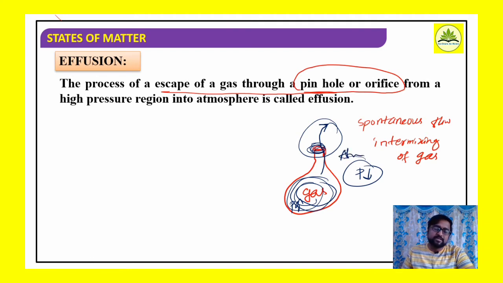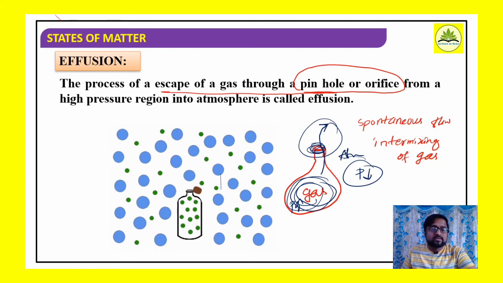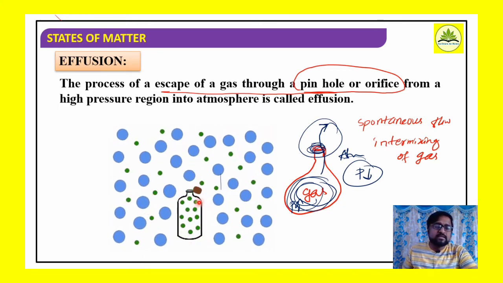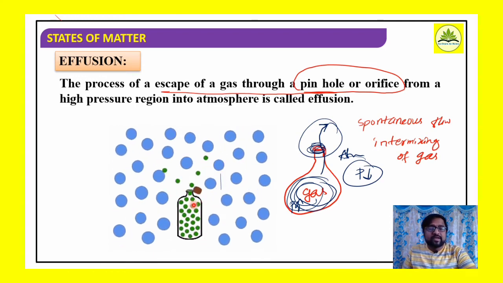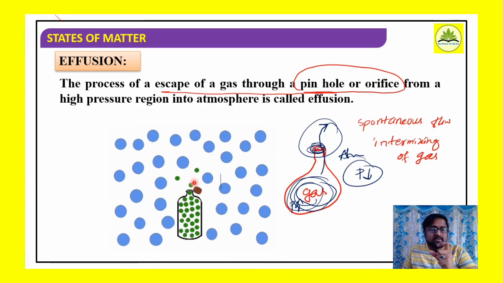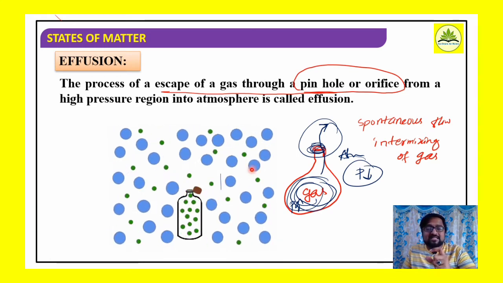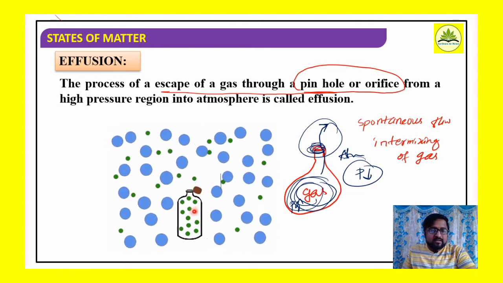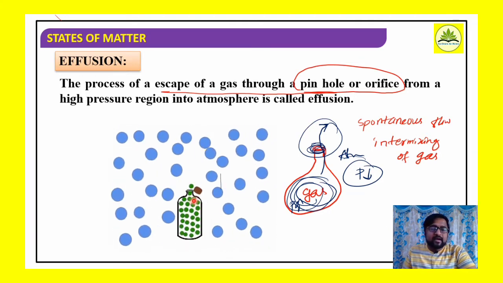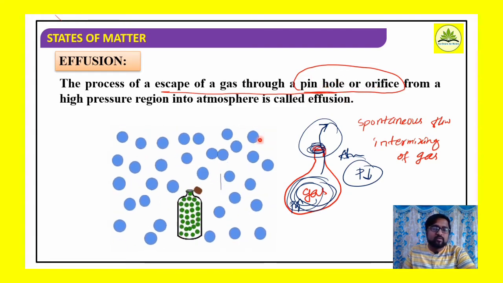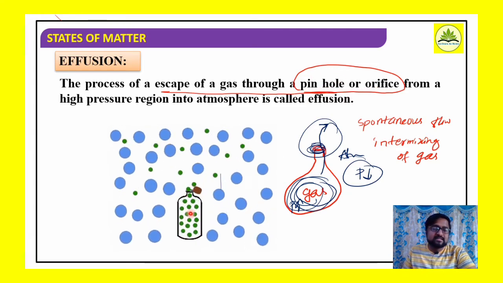We can quote many examples here. Think of perfume bottles. What happens when you press that perfume bottle? The gas is released with pressure, meaning inside a perfume bottle pressure is high, and when we press it, that small orifice, or pinhole, opens so that the gas readily comes out.